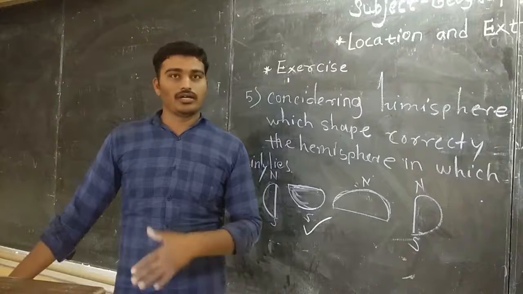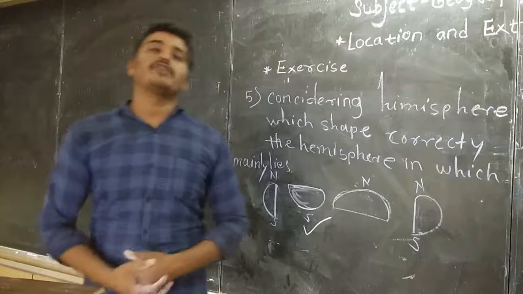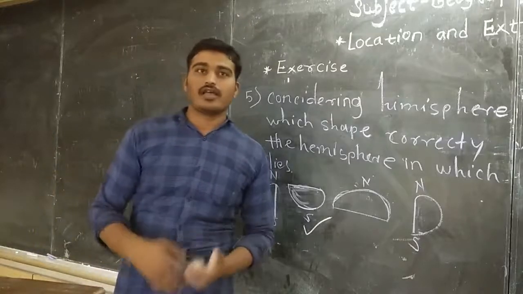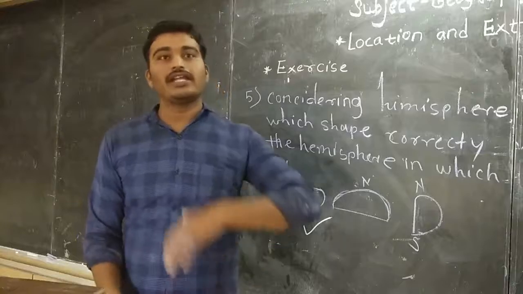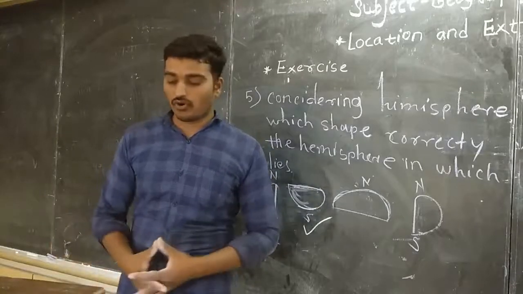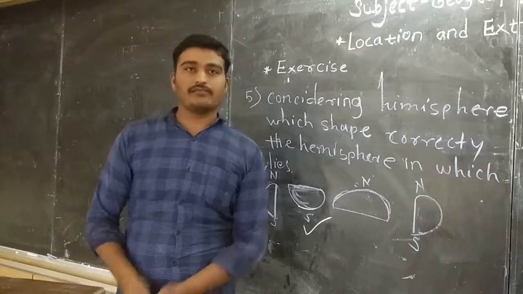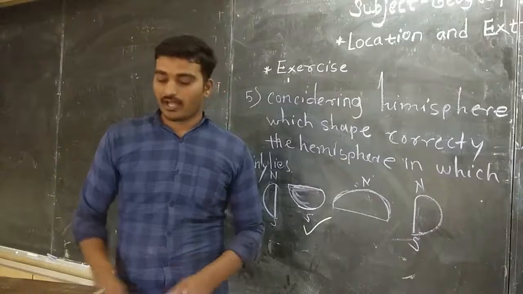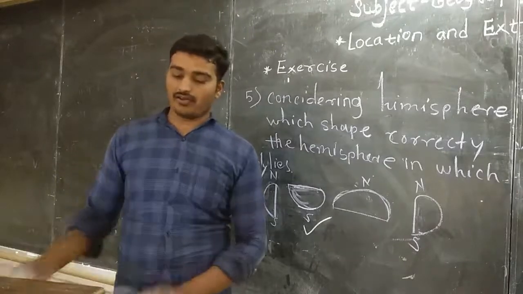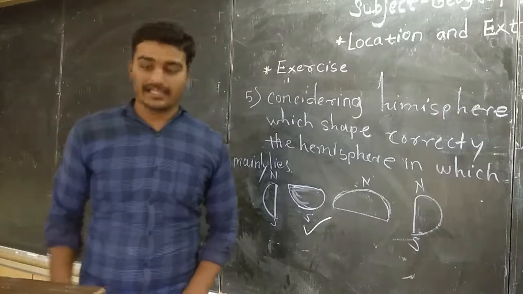No need of digest, because if you listen to or see my first video, in that I told you the information for the answers of all the questions. I did not tell the answers as such, but whatever information was necessary for the answers, that I told. So there are a few questions, first, second and third, the answer in brief, that you have to write in a notebook. And here we have finished our second lesson of geography, location and extent.